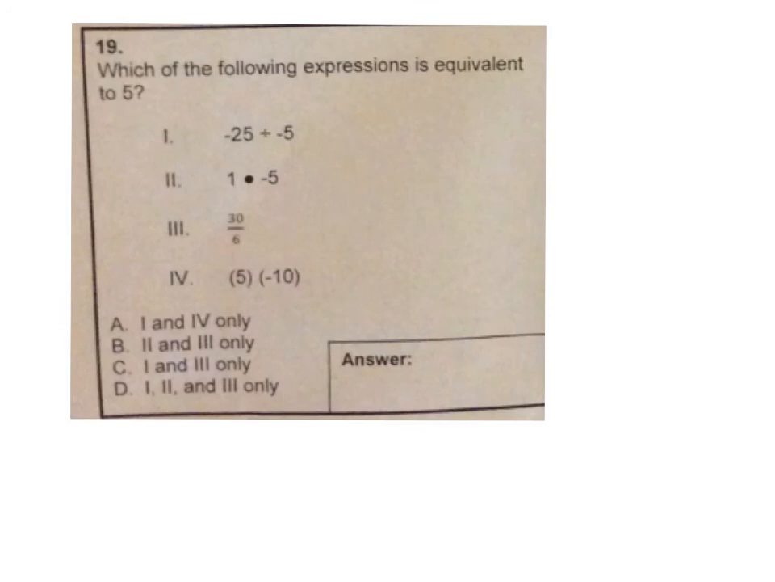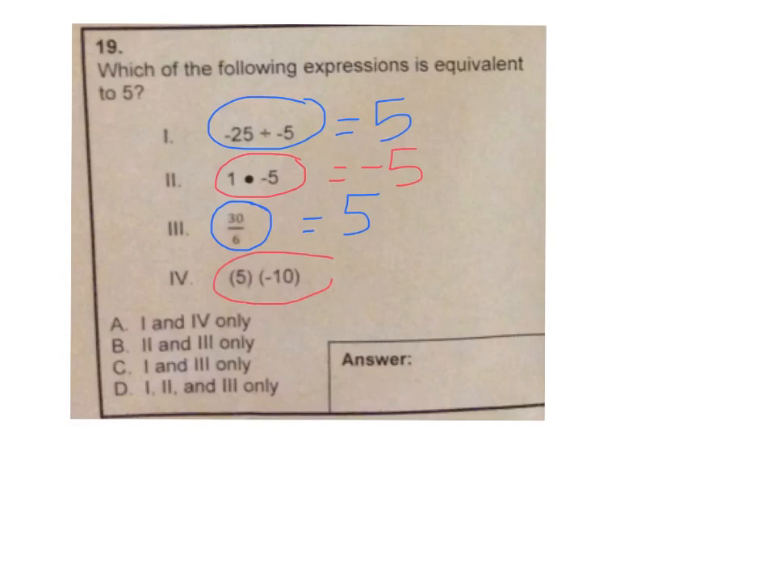Number 19. Which of the following expressions is equivalent to 5? Meaning we have to solve all of these expressions in order to figure out which equals 5. Same signs positive, different signs negative. So in this first example, these are the same signs giving us an answer of +5. In this next example, these are different signs, so we would have a -5. In the third one, we've got the same signs, +30 divided by +6 would give us +5. And then in this fourth one, we have different signs, giving us